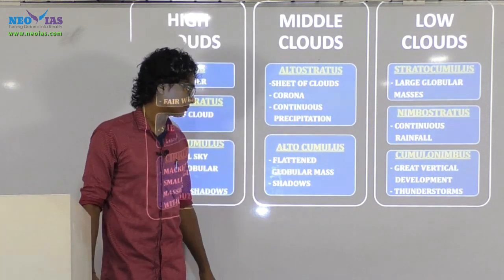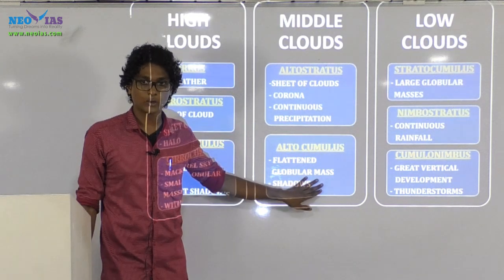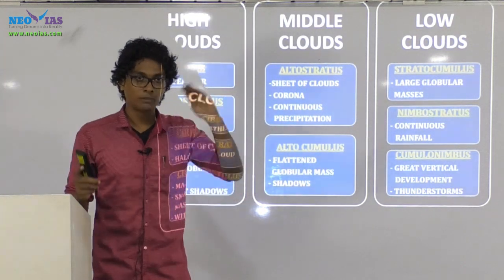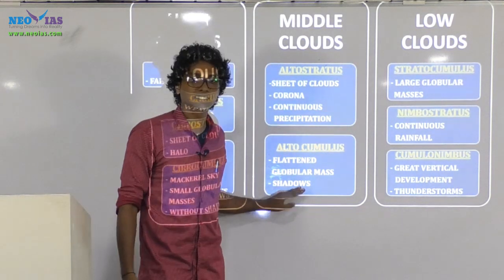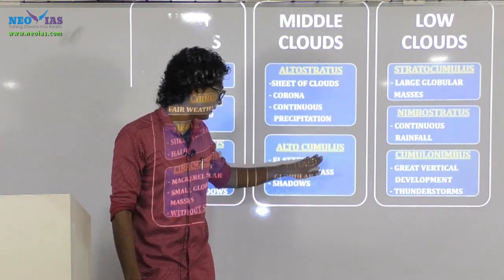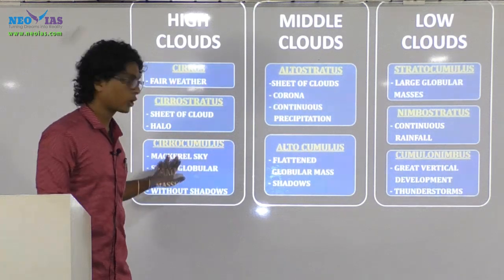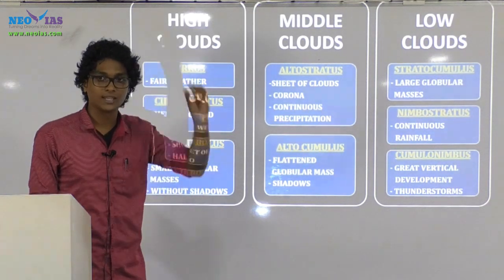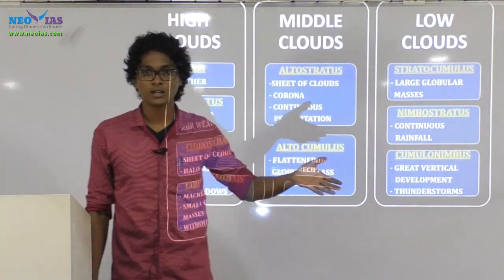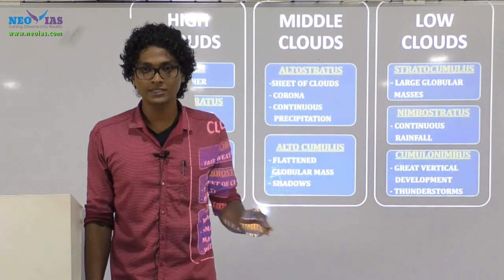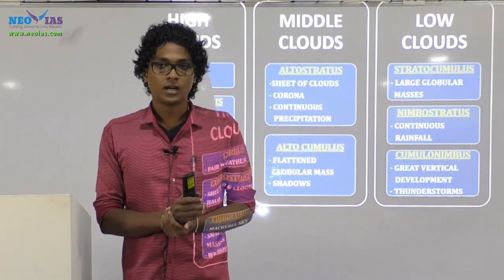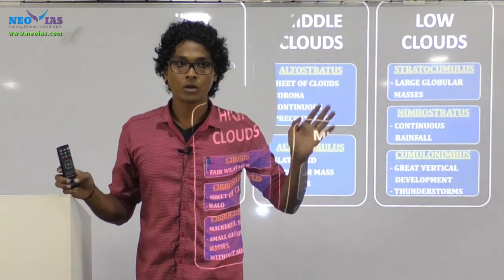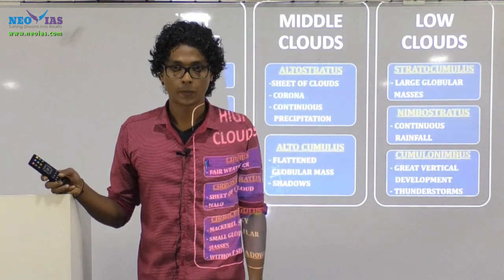Now altocumulus. Again, cumulus means dome shaped or globular masses, right? Now they will result in shadow formations. Comparing altocumulus with cirrocumulus, cirrocumulus is thin, so it cannot result in shadow formation, and altocumulus can result in shadow formations. Another thing: in the first module I told you about the effects of cloud, right?